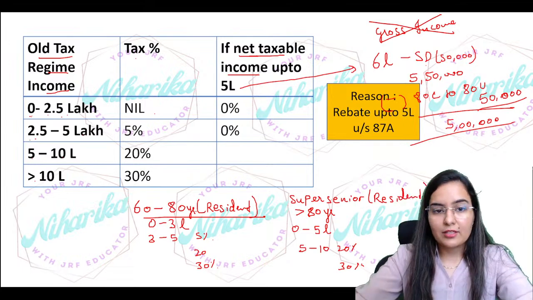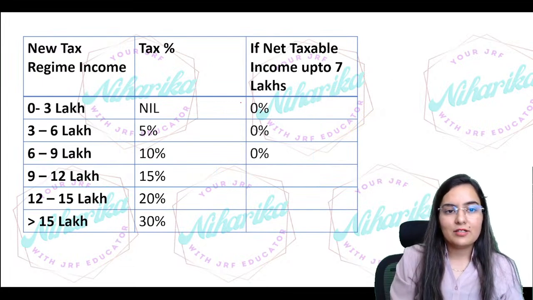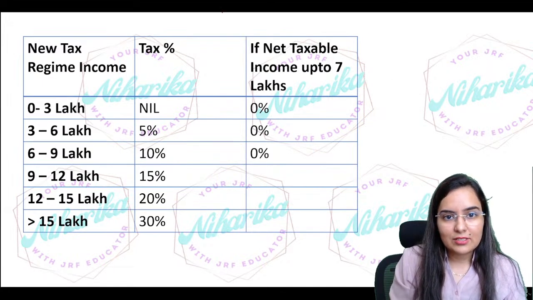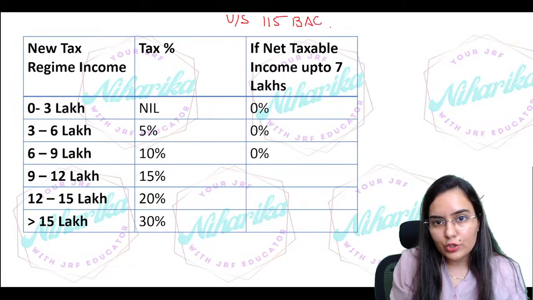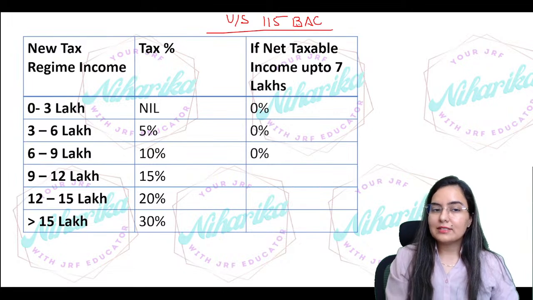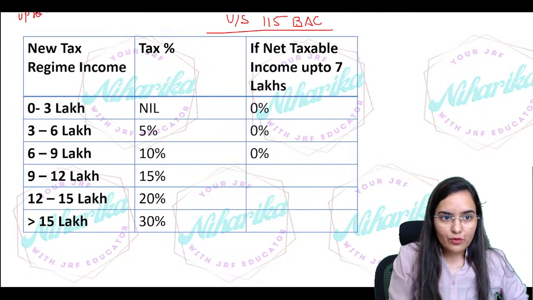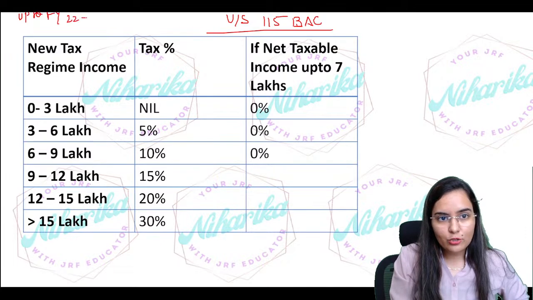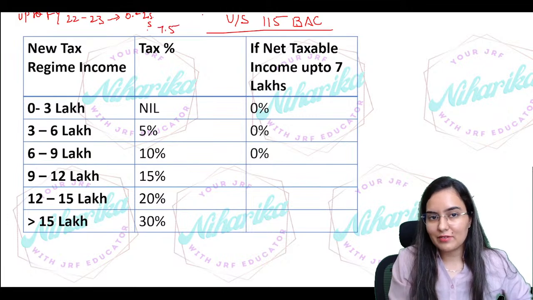Okay, second slab. Now, as we were talking about the new tax regime, I hope you remember under section 115BAC. You all have studied previously, till last year, up to financial year 2022 to 2023, 0 to 2.5 lakh, then 2.5 to 5 lakh, 5 to 7.5 lakh, 7.5 to 10 lakh, 10 to 12.5 lakh.